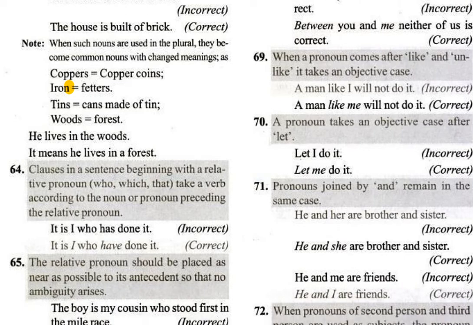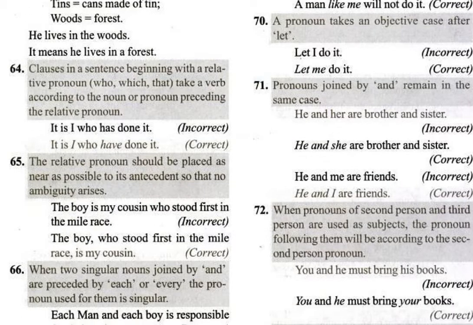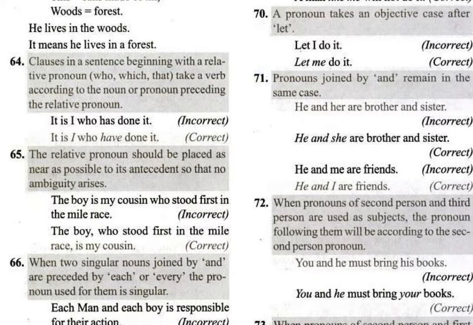Now let's go to the next one. Clauses in a sentence beginning with a relative pronoun. What are the relative pronouns? Who, which, that. When you see "it is I", that is one clause. A clause is just like a sentence. It will have a subject and predicate, but it is not a sentence.